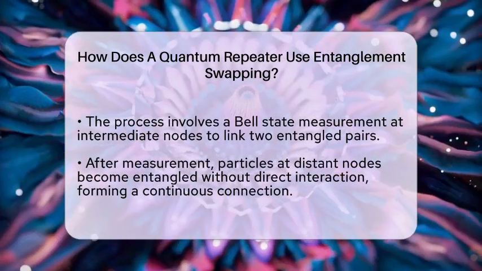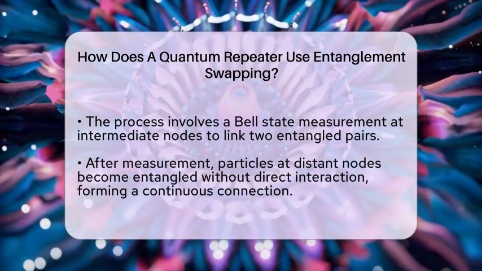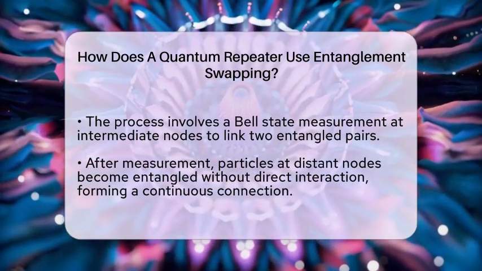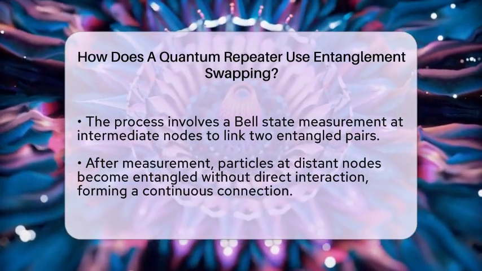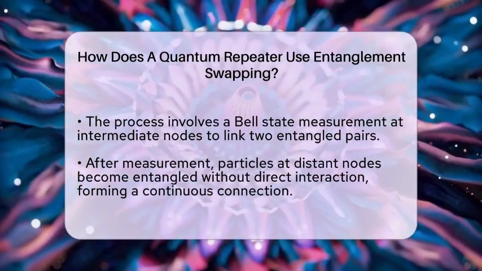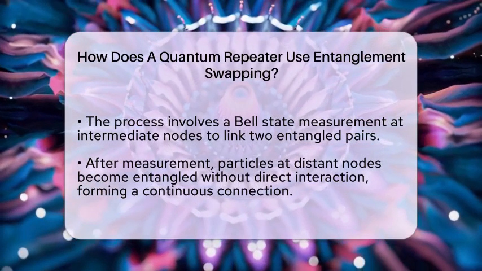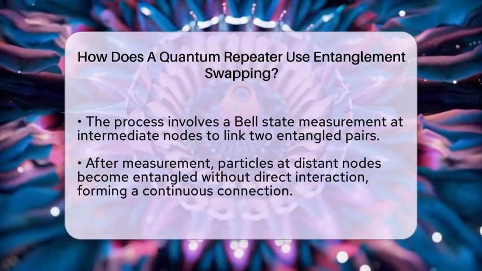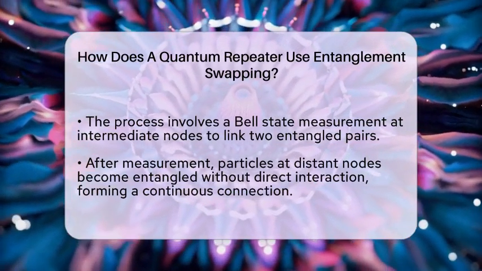It's like passing a secret message through a chain of friends, each passing it on without ever meeting. This process is repeated across multiple nodes, creating a long chain of entanglement. To make this work smoothly, quantum memories are used to store the entangled particles at each node until the neighboring segments are ready for swapping. These memories keep the quantum states intact, preventing them from decohering or losing their quantum properties.